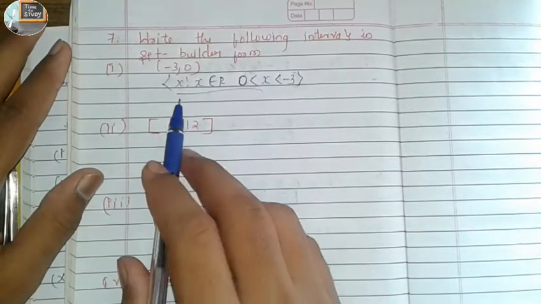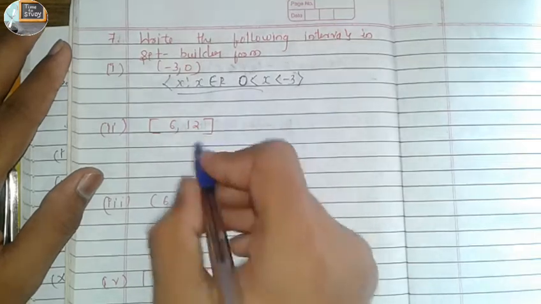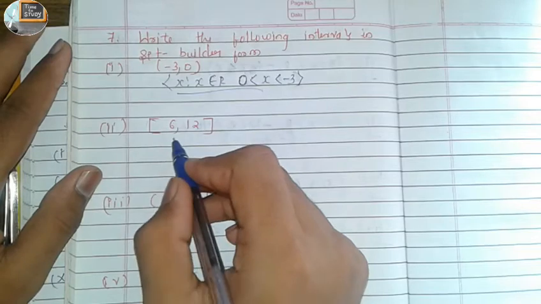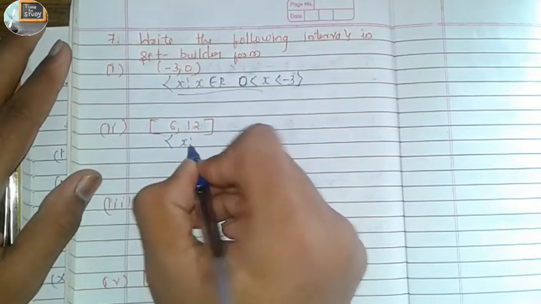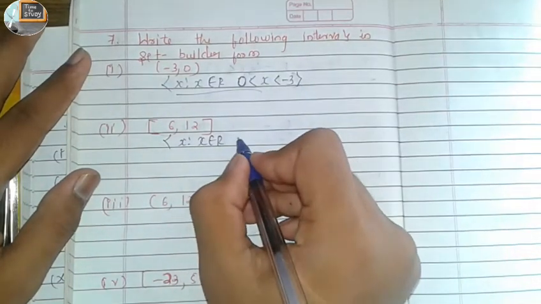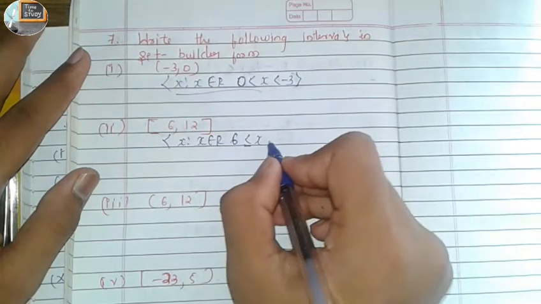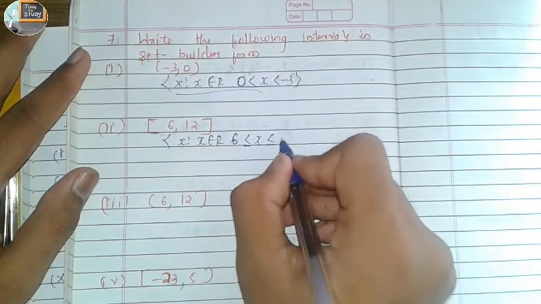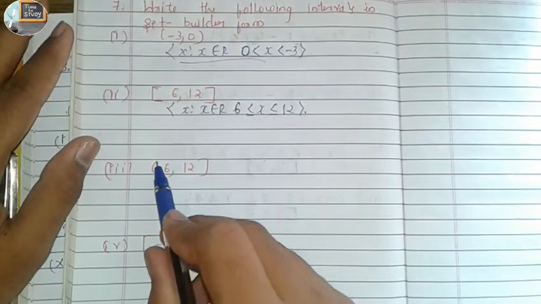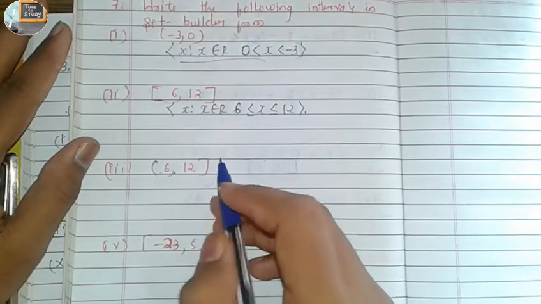The second question is [6, 12]. Here these two brackets are closed brackets. It means {x such that x belongs to R, and 6 is less than or equal to x, and x is less than or equal to 12}. This is the answer.